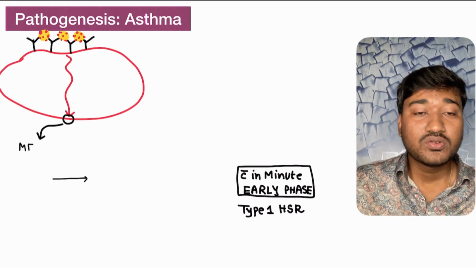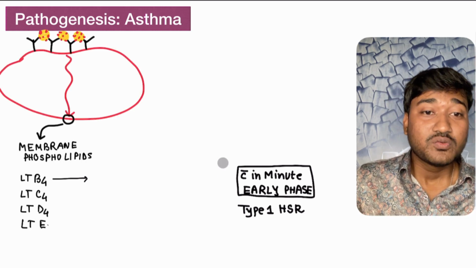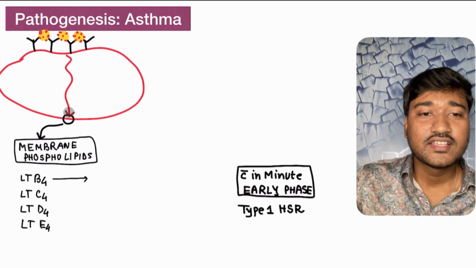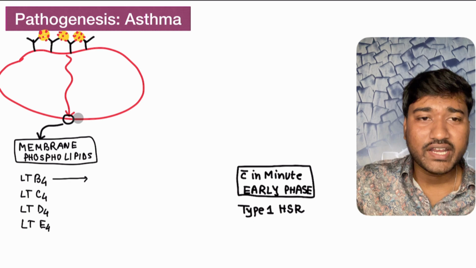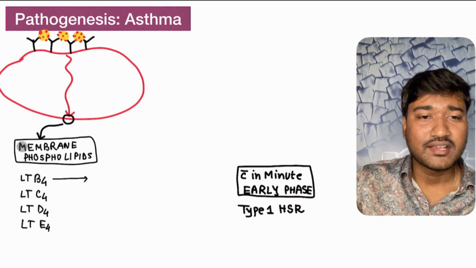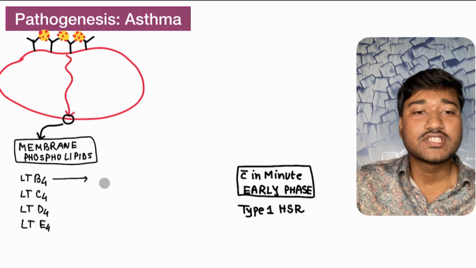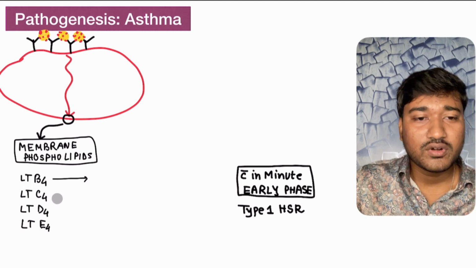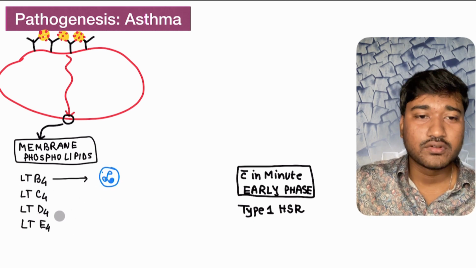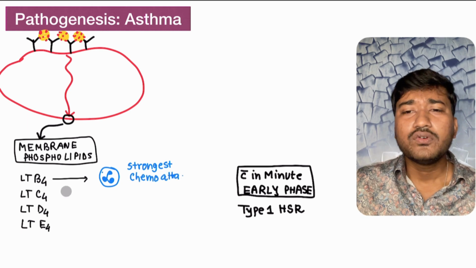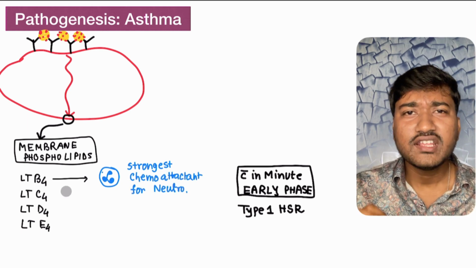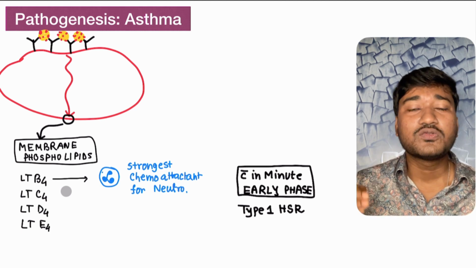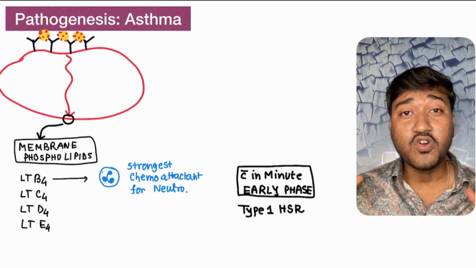So our story has not yet ended. We have another thing as well. Because of this cross-linking and stimulation, from the cell membrane of the mast cell some other products come, which we call membrane phospholipids, like leukotriene B4, leukotriene C4, D4, and E4. Remember, leukotriene B4 is the strongest neutrophil chemotactic factor. That means it attracts neutrophils the best; it is the strongest attractor.